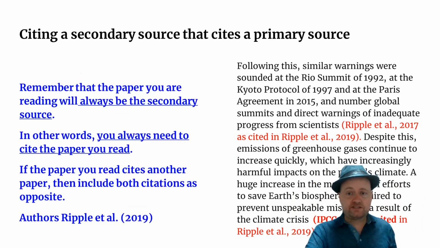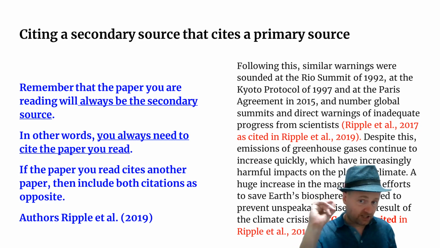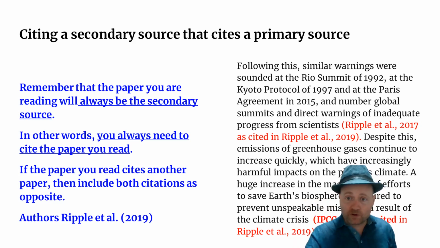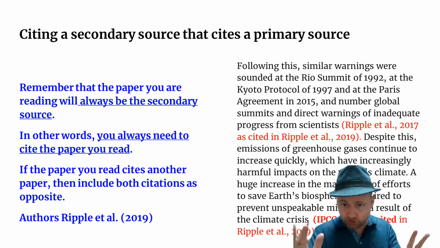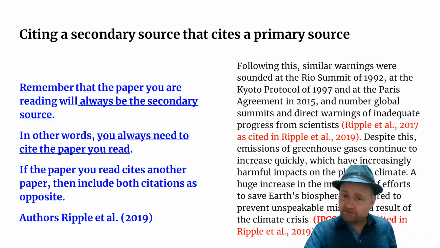So let's look at a few things to review. Remember that the paper, the article that you are reading will always be the secondary source. In other words, you always cite the paper that you read. You always need a citation. You always cite the paper that you read, the video, the article, always that one. That must always be cited. So you cite the information source that you read, that you looked at.